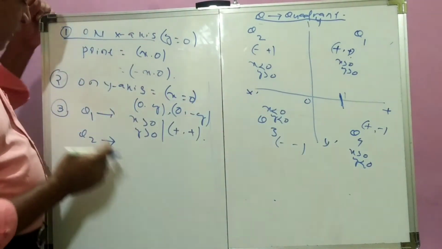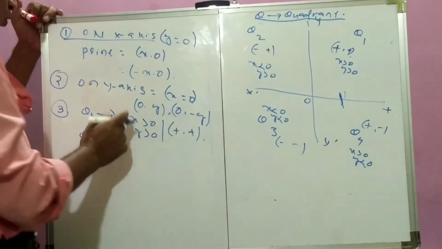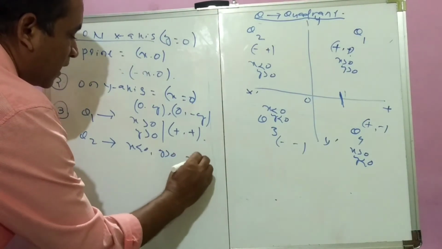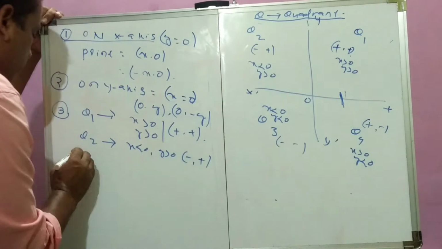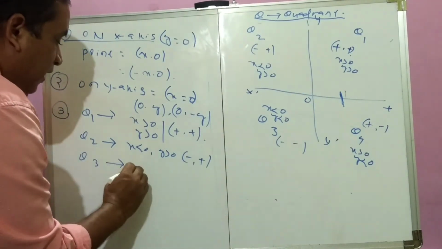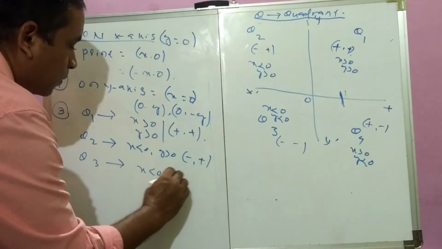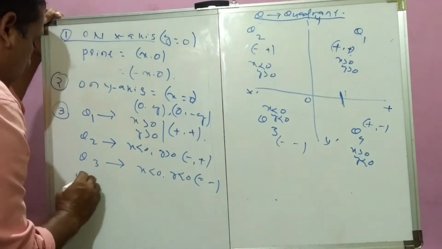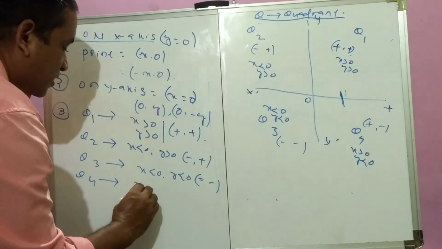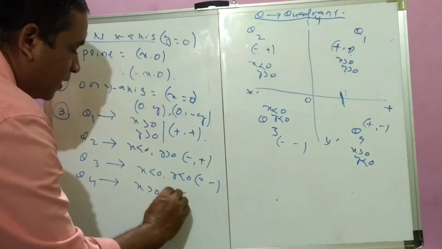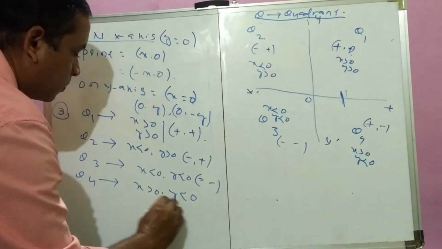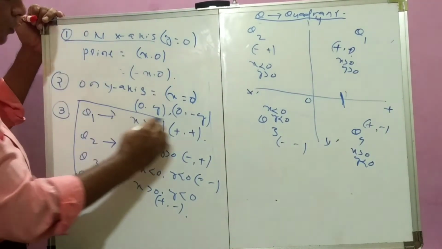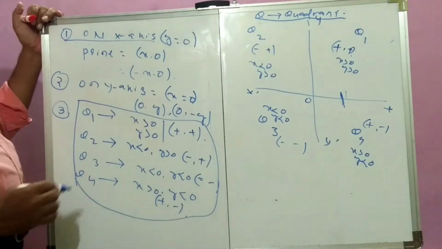So I am writing here Q1, this one. Q2, x less than 0, y greater than 0, that is minus plus. Q3, x less than 0, y less than 0, that is minus minus. And Q4, x greater than 0, y less than 0, that is plus minus. So the points are distributed in these 4 quadrants. These quadrants are most important.